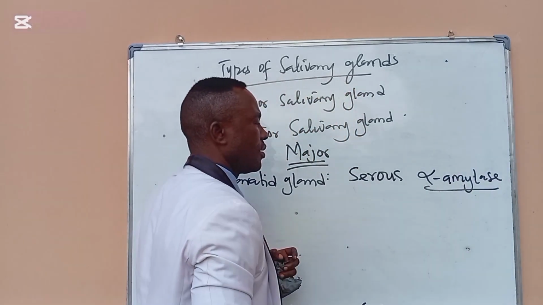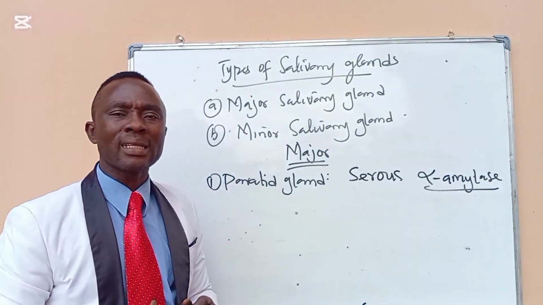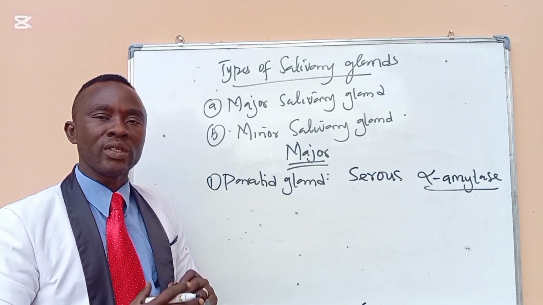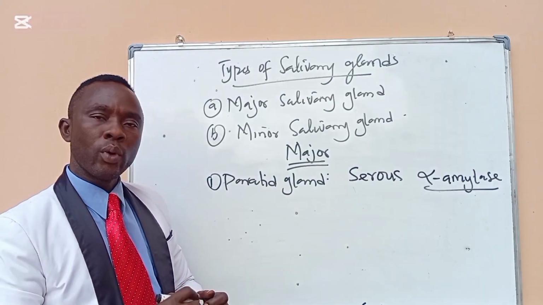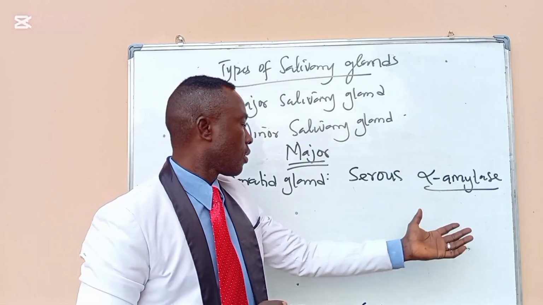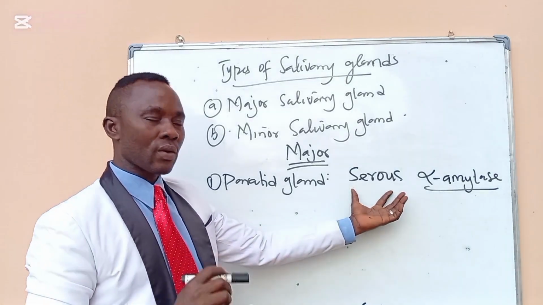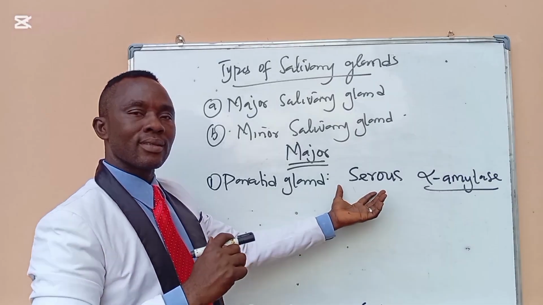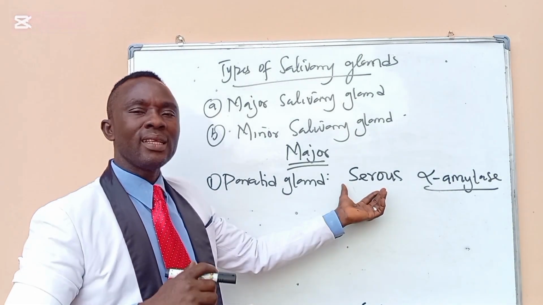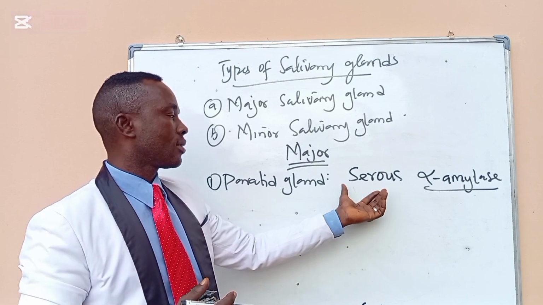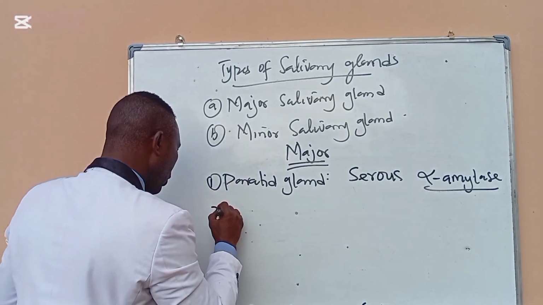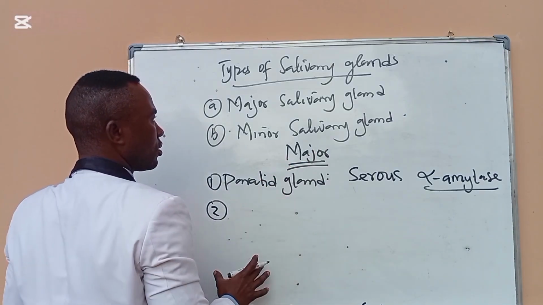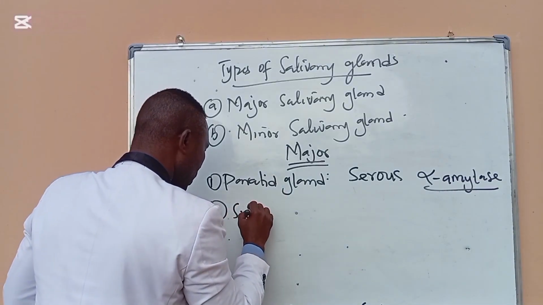Alpha amylase is an enzyme that acts on glucose-based carbohydrates, glucose-based polysaccharides. So they act on polysaccharide that is a glucose base. Okay, and they secrete serous saliva. Now, where do they empty their saliva? They empty their saliva near the second upper molar. That is where they empty. Then number two type of major salivary gland is the submandibular gland.